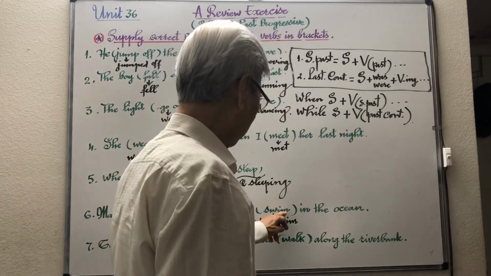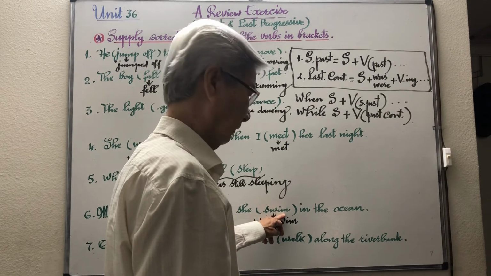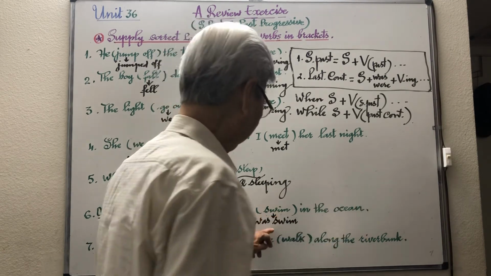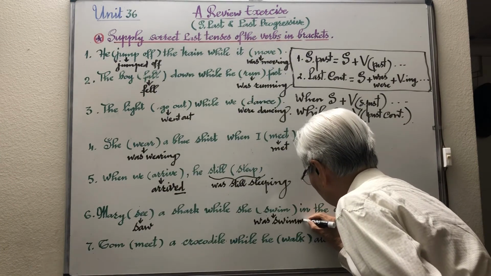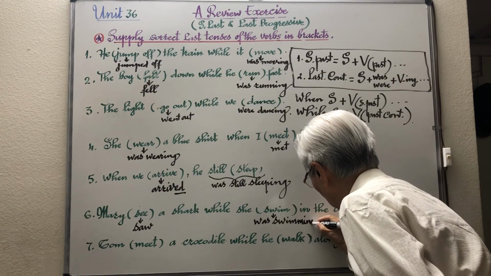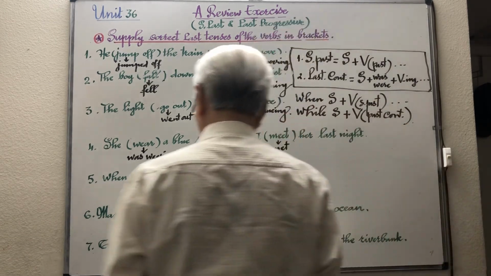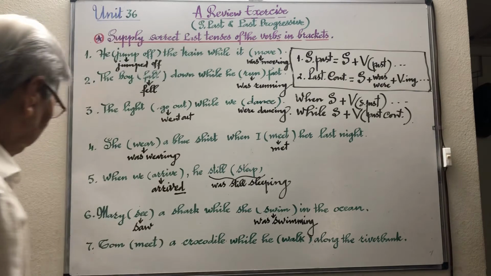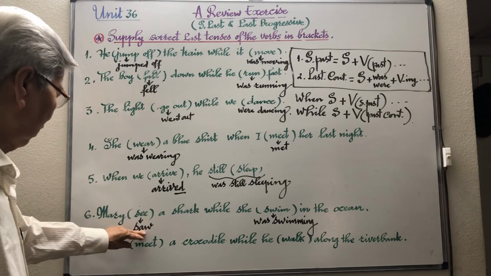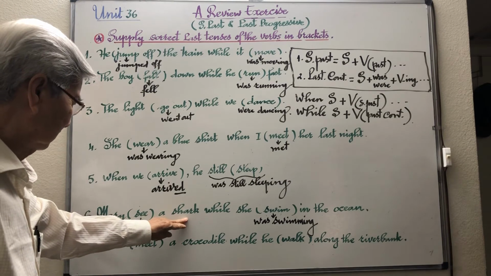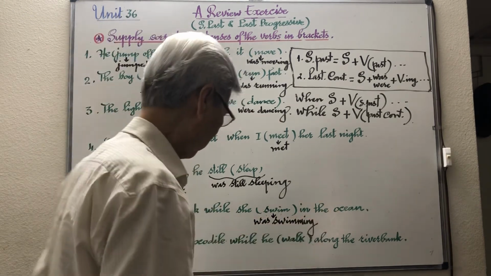Do we need a double M? Yes, we need a double M. Swimming. Now number six becomes: Mary saw a shark while she was swimming in the ocean.